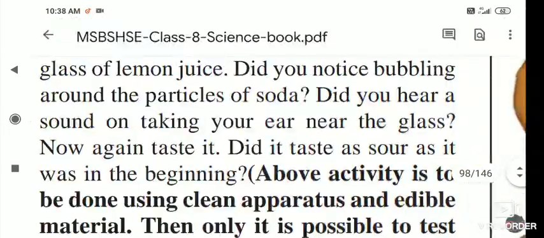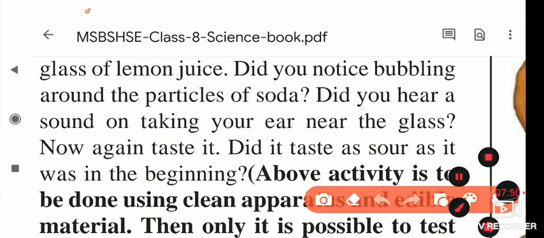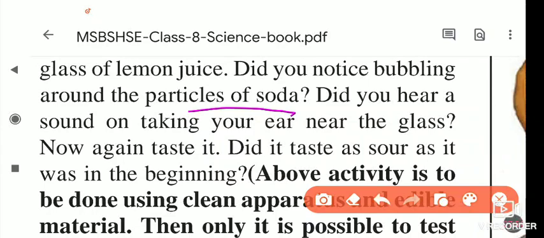What do you notice? Did you notice bubbling around the particles of soda? Yes, it is seen. Did you hear a sound? You can see and hear the bubbling near the glass. Now taste it again. Did it taste as sour as it was in the beginning?